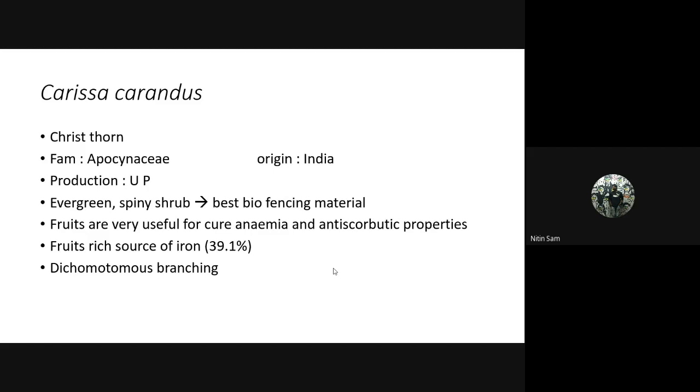It belongs to family Apocynaceae, and it originated in India. The highest production is found in UP. It is an evergreen spiny shrub. It can also be used for biofencing around the orchard. Fruits are very useful to cure anemia and have antiscorbutic properties, as it is a rich source of iron, 39.1%. It has dichotomous branching. As I mentioned earlier, dichotomous branching, phyllanthoid branching, they're all terms to be noted down clearly. Please don't get confused.